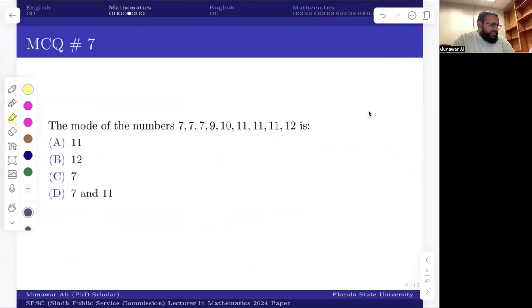Okay. Without wasting much time, let's go to question 7. Question 7 says the numbers are given to you and you have to find the mode. The mode is the most repeated number. You can see that 7 is repeated here 3 times and 11 is repeated here 3 times. This is an issue because one of them should be the most repeated number. If there are two numbers repeated with the same frequency, you can consider both to be the mode of the data. So the correct option should be 7 and 11. There are some easy questions which you can find in this test.